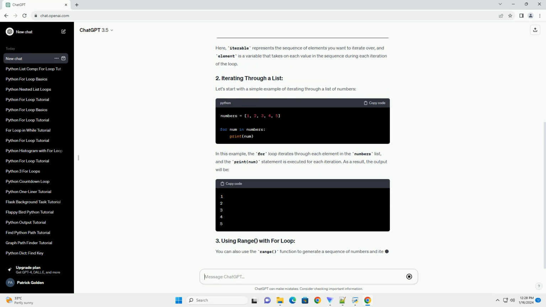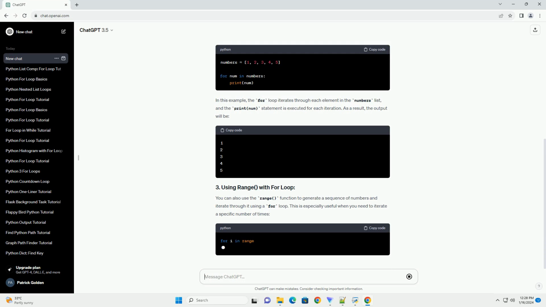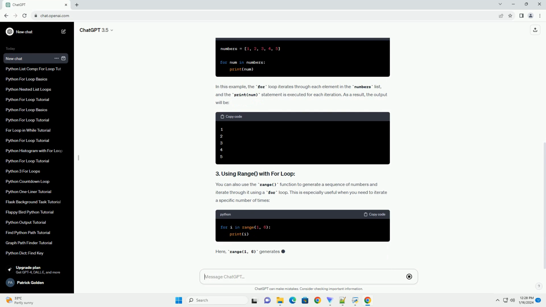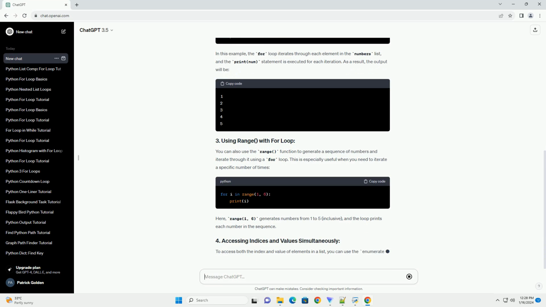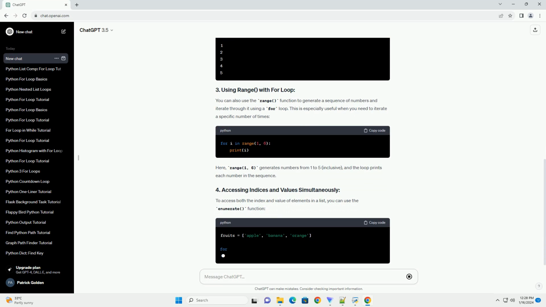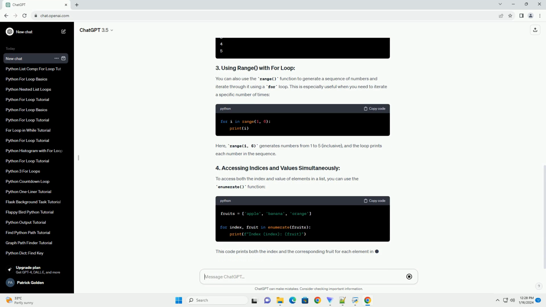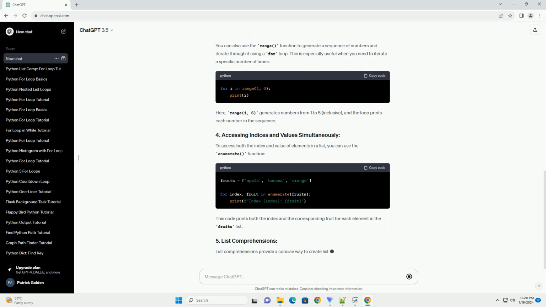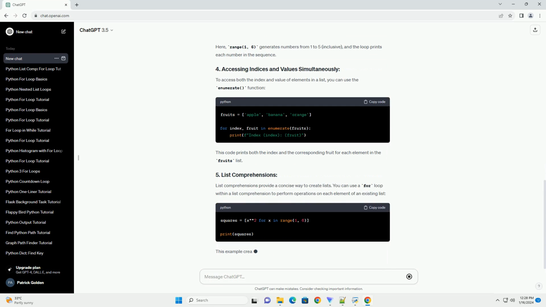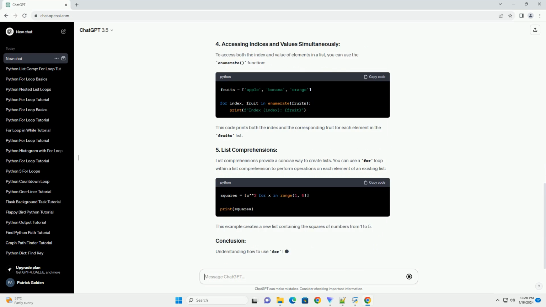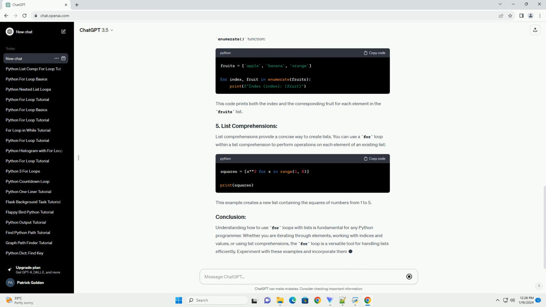Here, iterable represents the sequence of elements you want to iterate over. An element is a variable that takes on each value in the sequence during each iteration of the loop. Let's start with a simple example of iterating through a list of numbers. In this example, the for loop iterates through each element in the numbers list, and the print(number) statement is executed for each iteration. As a result, the output will be.